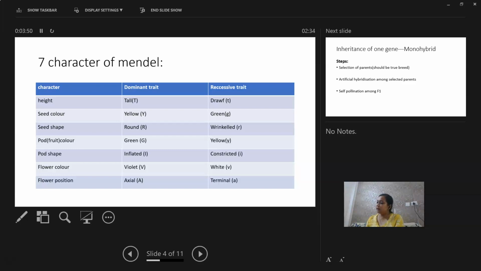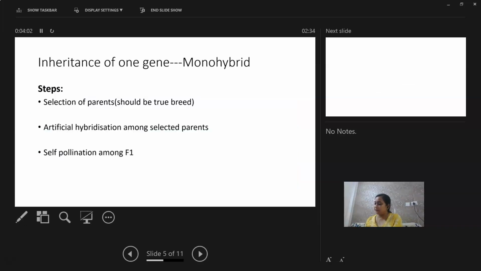He has considered 7 characters, like 2 characters from flower, 2 characters from pod, 2 characters from seed, and 1 character from height. In a single character, he can have 2 kinds of trait, the dominant and the recessive one. So he has performed 2 kinds of crosses also, monohybrid cross and dihybrid cross. If we consider the inheritance of one gene, it is called a monohybrid cross.